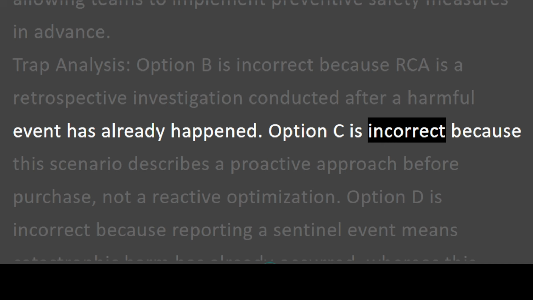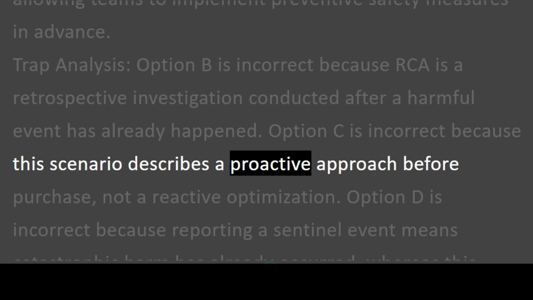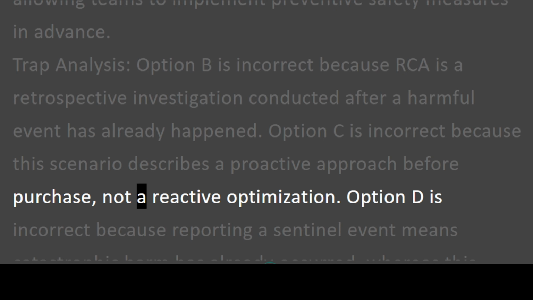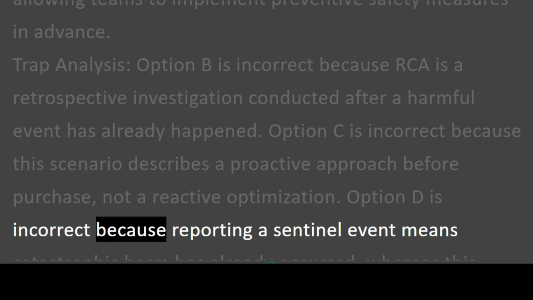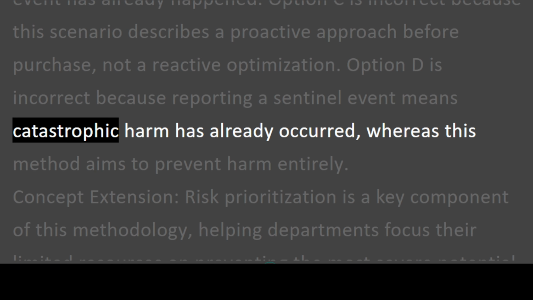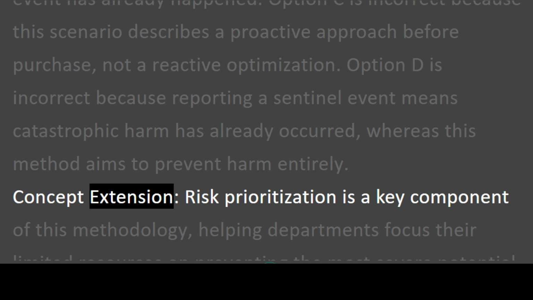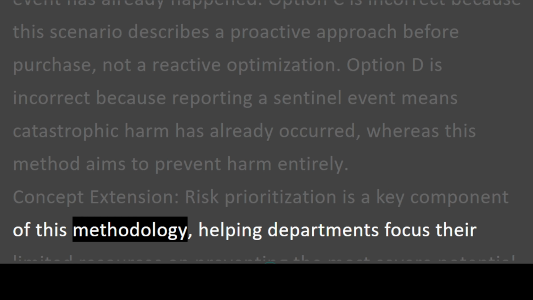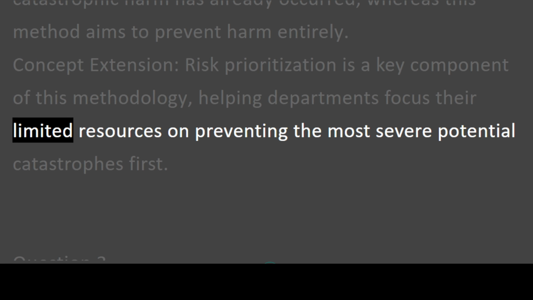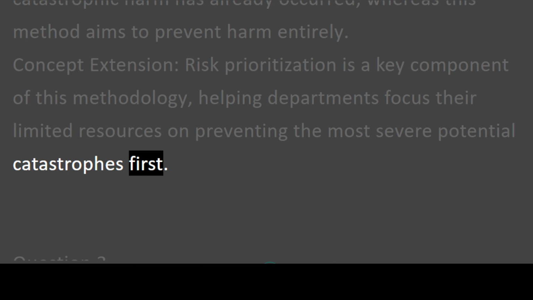Option C is incorrect because this scenario describes a proactive approach before purchase, not a reactive optimization. Option D is incorrect because reporting a sentinel event means catastrophic harm has already occurred, whereas this method aims to prevent harm entirely. Concept extension: risk prioritization is a key component of this methodology, helping departments focus their limited resources on preventing the most severe potential catastrophes first.